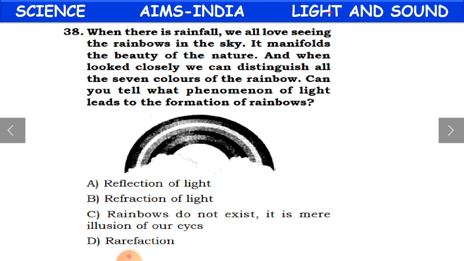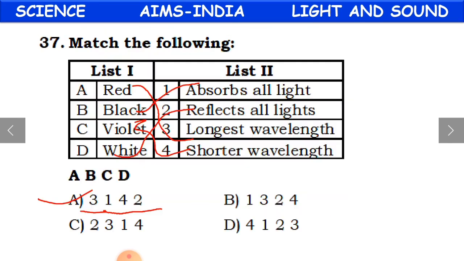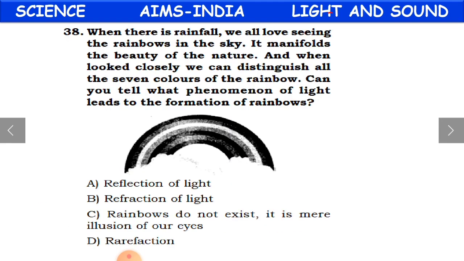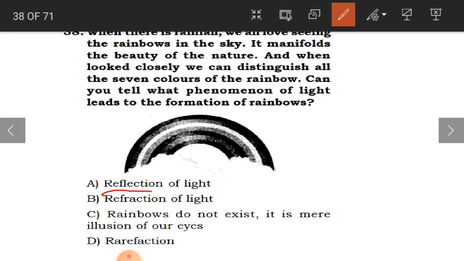So but when you see very closely, you can see 7 colors. 7 colors in the rainbow. So what is the phenomenon of light which is going to lead to form this rainbow? Okay, so what is it? Is it reflection of light? Refraction of light? Rainbows do not exist, it is a mere illusion of our eyes, or rarefaction.